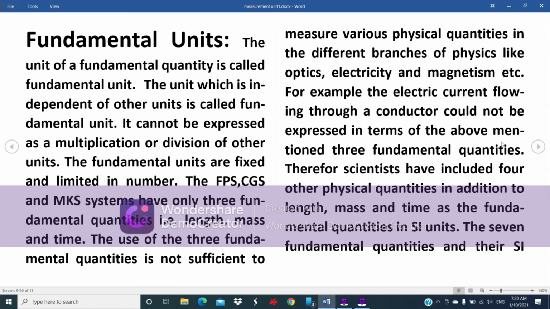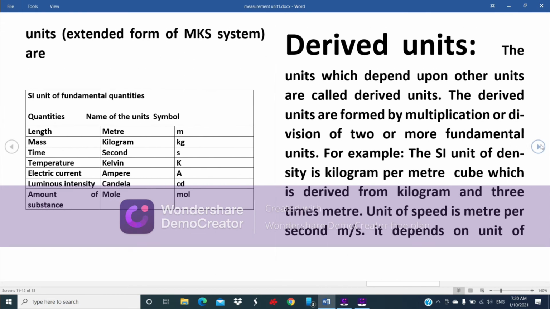For example, the electric current flowing through a conductor could not be expressed in terms of the above mentioned three fundamental quantities. Therefore, scientists have included four other physical quantities in addition to length, mass, and time as the fundamental quantities in SI units. The SI system is an extended form of the MKS system.